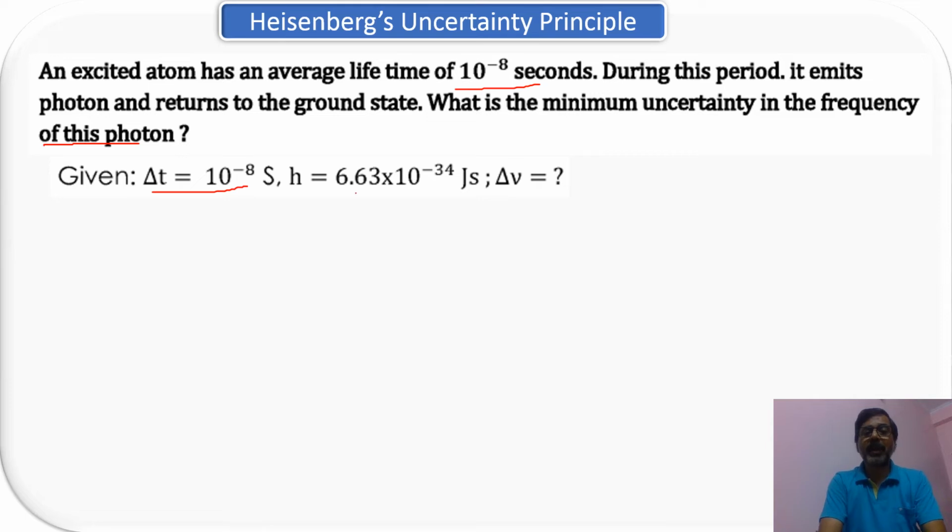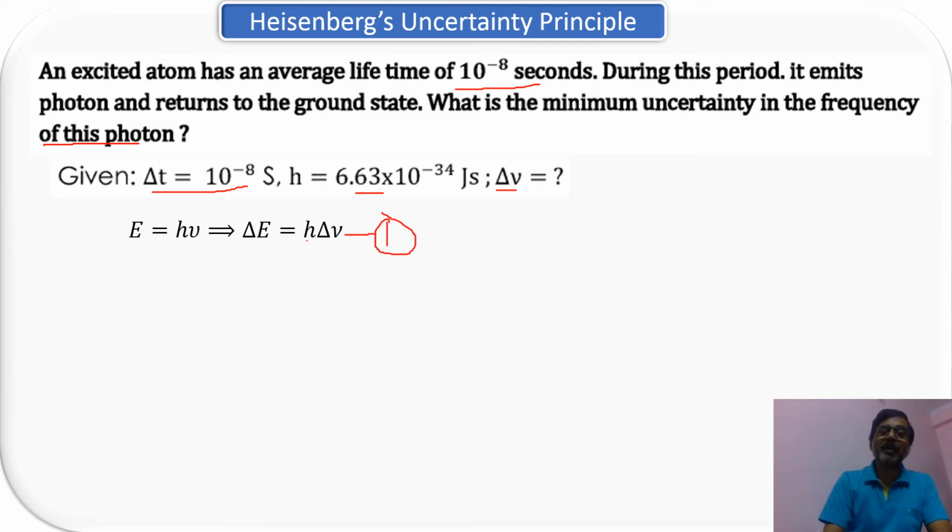And this is Planck's constant that you know. And delta nu is the uncertainty of frequency while it is coming back from the excited state to the ground energy state. So what we know, E equal to h nu. So differentiate this. So delta E equal to h, which is constant, into delta nu. This is the value of your energy.